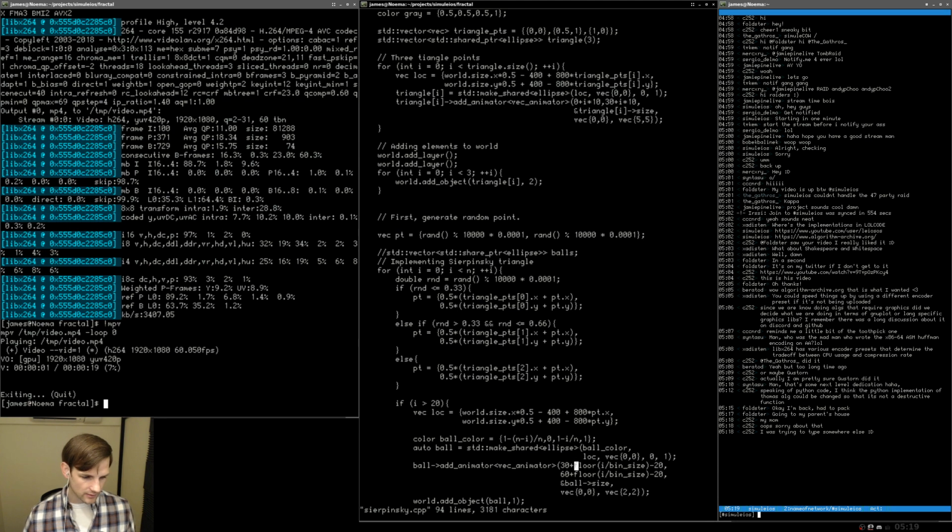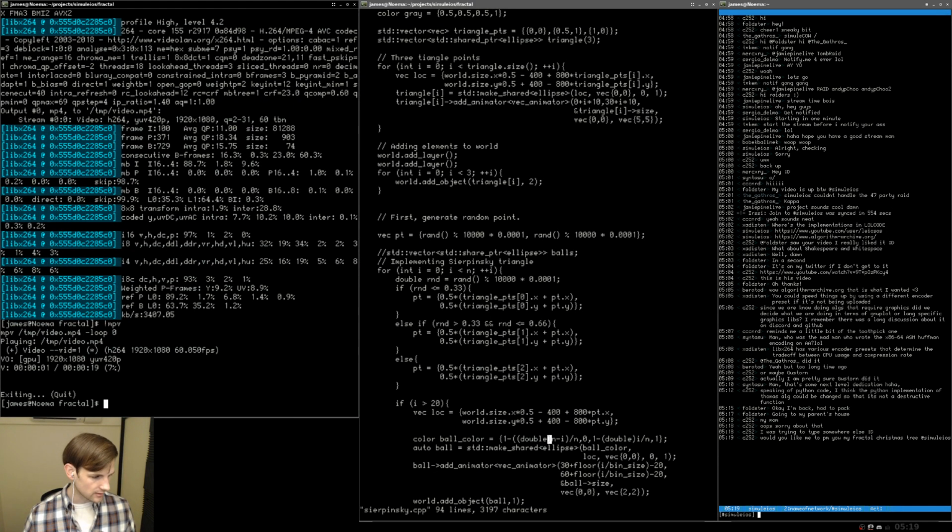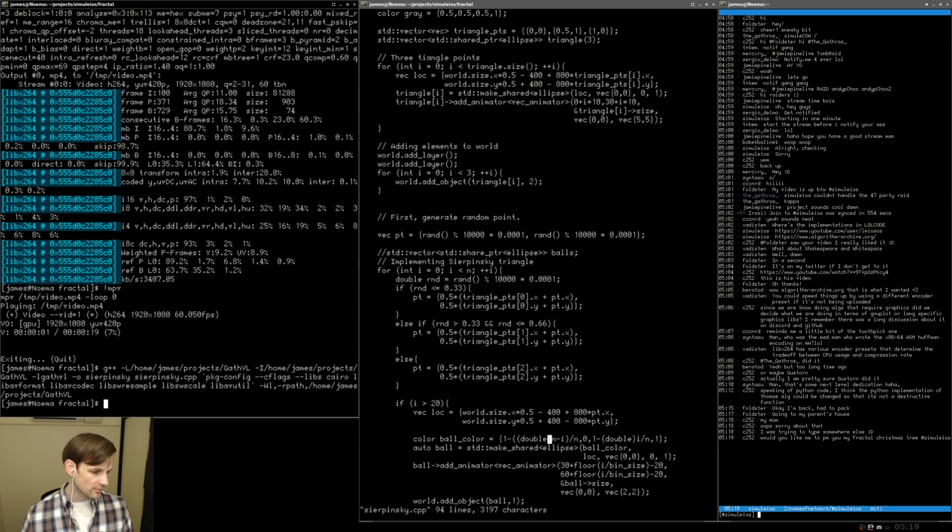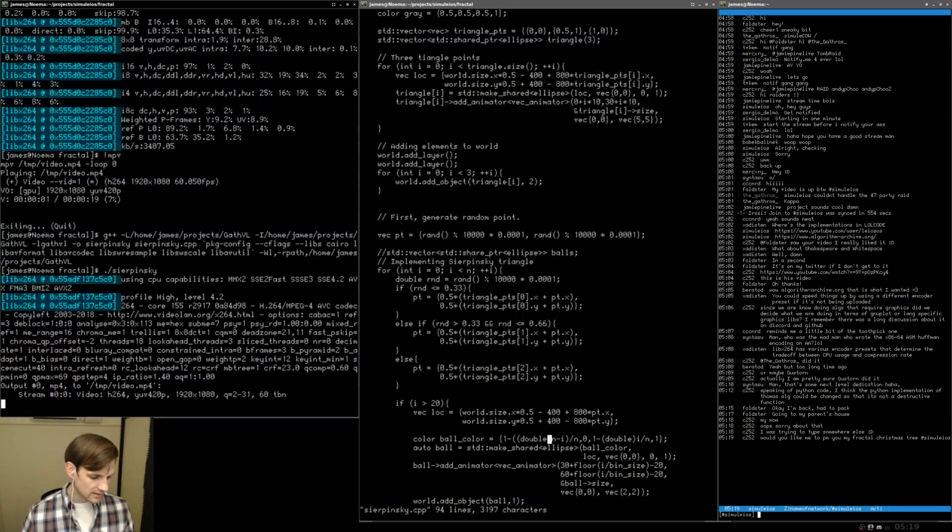So we're going to define this ball color in here as 1 minus i divided by n. What probably happened here was this was automatically floored because this was integer division. So let's go ahead and define this as a double there, and let's also do the same thing over here. So this is going to be n minus i, so I guess we're just going to say double. The compiler warned me about this too. So let's try this again, Sierpinski, and then we'll try MPV when that's done.